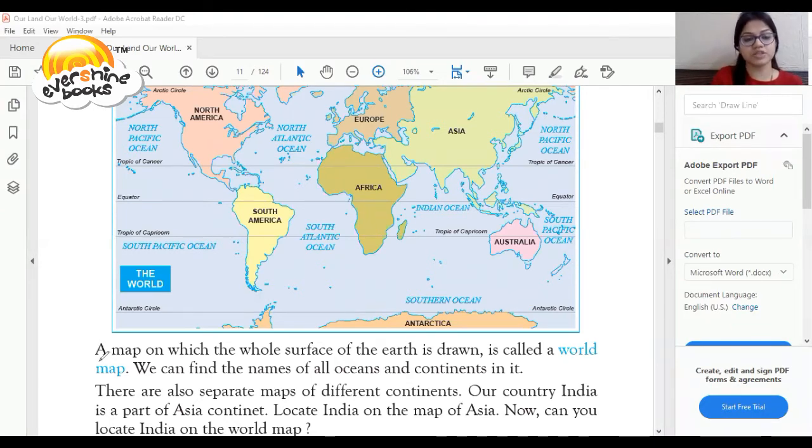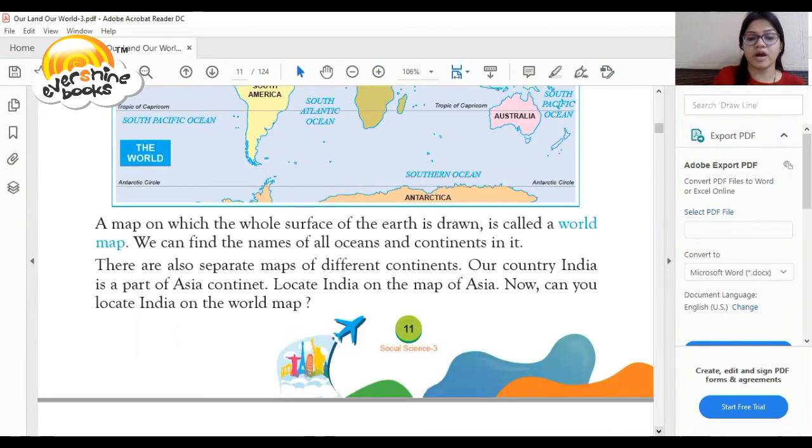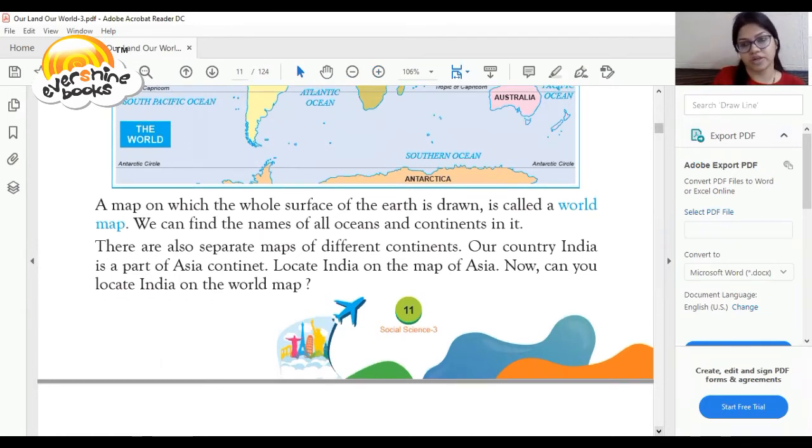What is a world map, dear student? A map on which the whole surface of Earth is drawn is called a world map. We can find the names of all oceans and continents in it. सभी समुद्रों और continents के नाम हमें यहाँ पे मिलते हैं. As you can see in pictorial part 2, there are also separate maps of different continents.